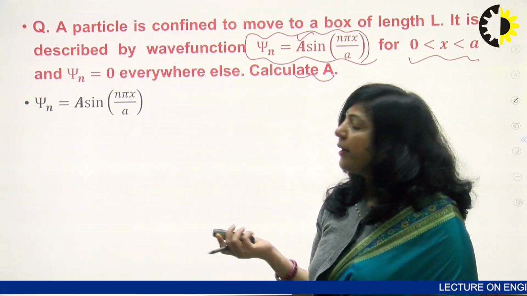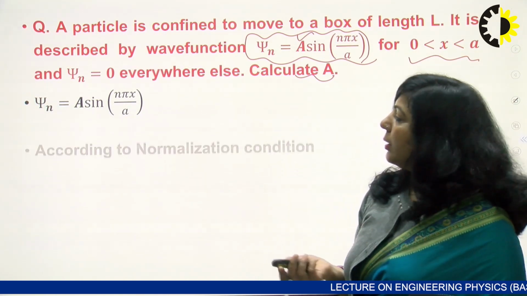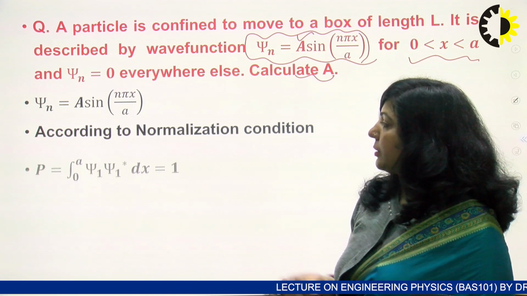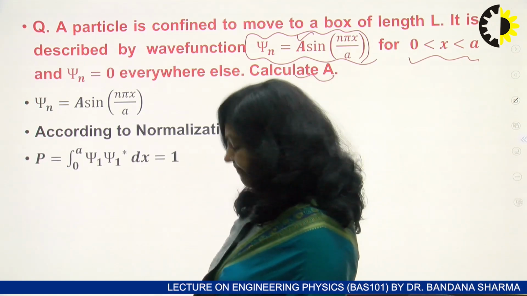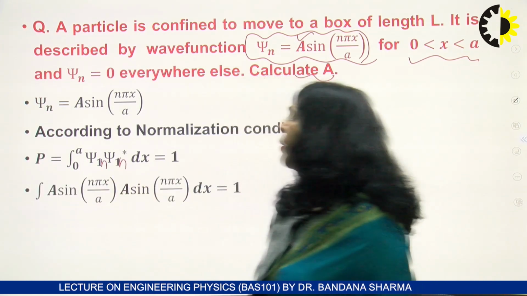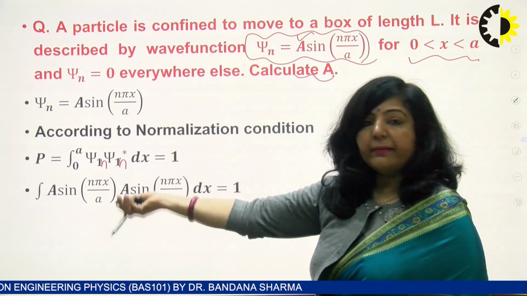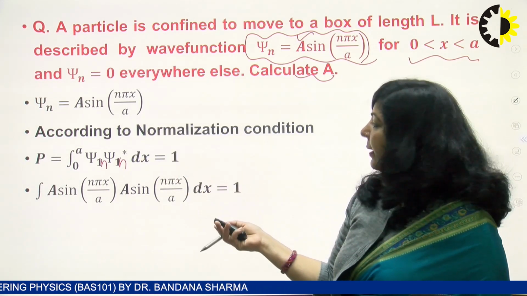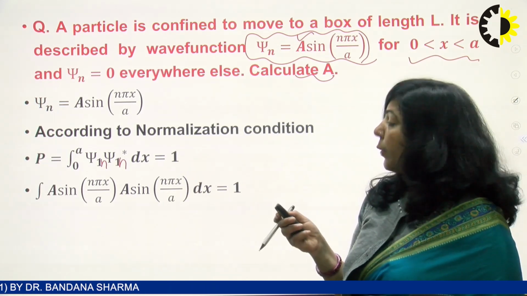In order to find the value of A here, you have to normalize this wave function, so you have to apply the normalization condition. This is the normalization condition: psi n star, this is psi n, not psi 1, psi n star and psi n dx equal to 1. So substitute the values of psi n and psi n star, both are the same. The total probability should be equal to 1 because the particle exists between 0 and A.